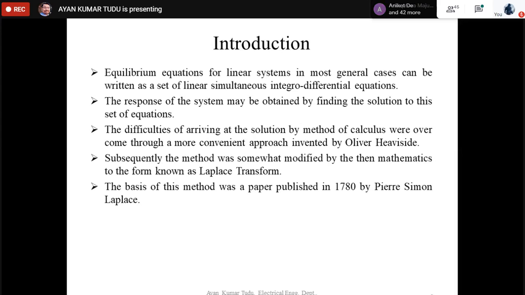Many mathematicians like Oliver Heaviside and so on modified this particular transform to the present form, which is known as our Laplace transform. This particular Laplace transform helps us to solve these integral differential equations much quicker compared to the method of calculus.